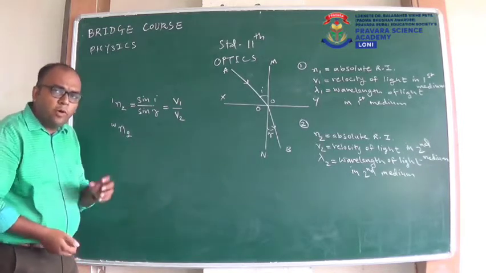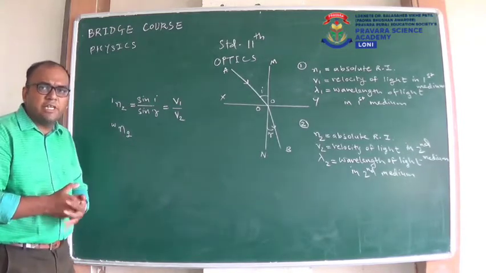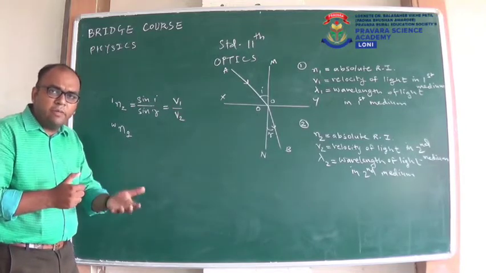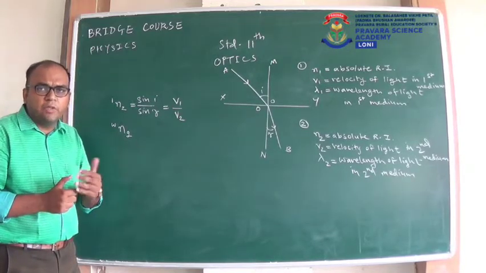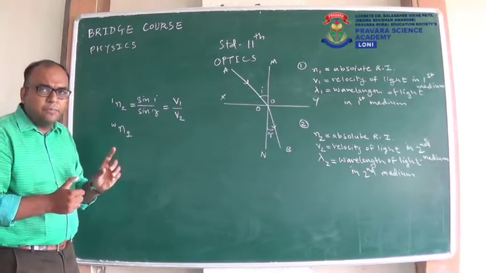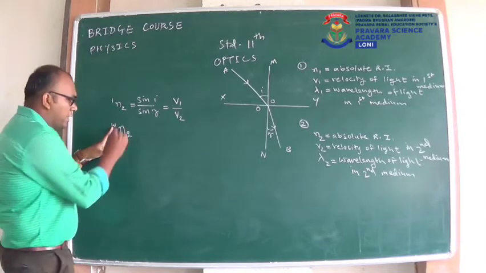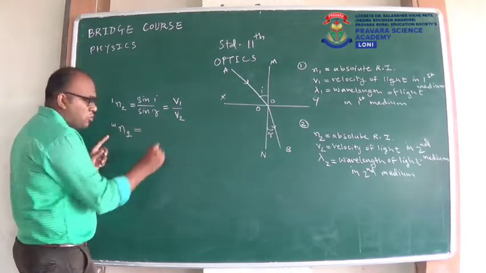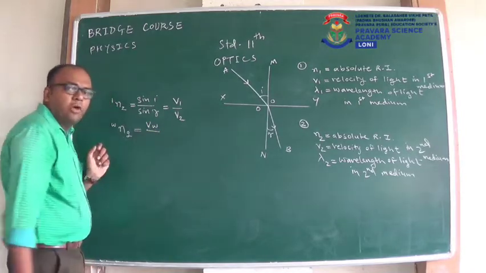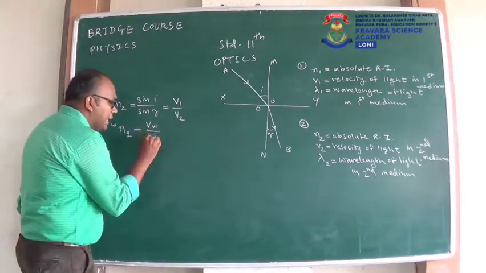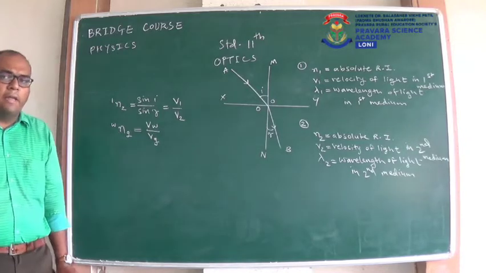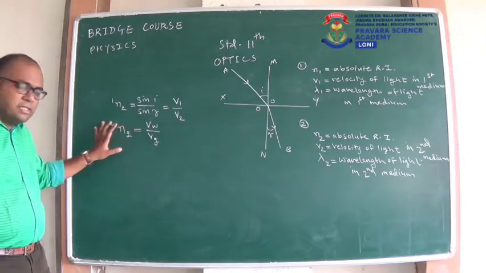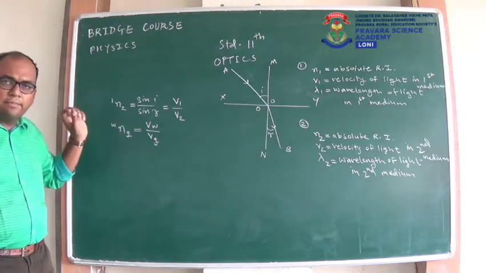Now if you want to find out the formula in terms of velocities, you will get confused between which to take first and which to take second. So instead of that, you can just use our trick that whatever is used here, W, that will go to the numerator. So velocity of light in water will go to the numerator and velocity of light in glass will go to the denominator. By using this trick, you can easily remember this formula.